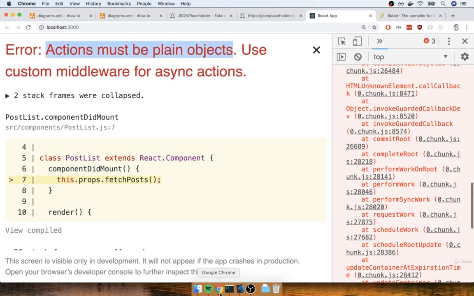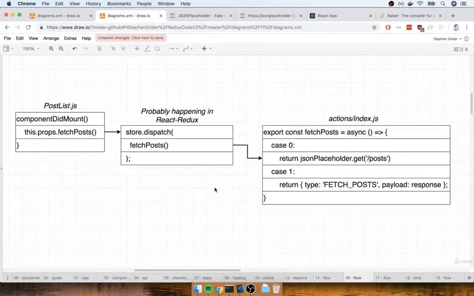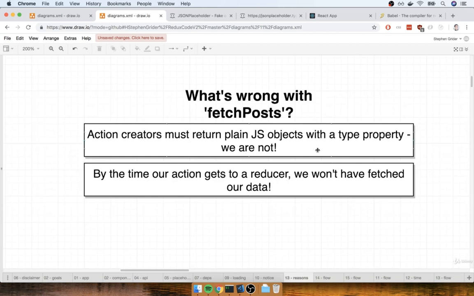Okay, so that's kind of issue number 1 with our action creator. Issue number 1 is that because we are using the async await syntax, and that gets transpiled down to ES5 code, what actually runs inside of our browser is not what you think actually runs. And so we currently are running into this issue where we are dispatching a not Redux action. We are dispatching some random object that Redux definitely doesn't care about.